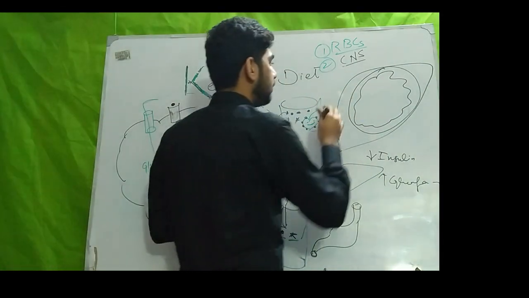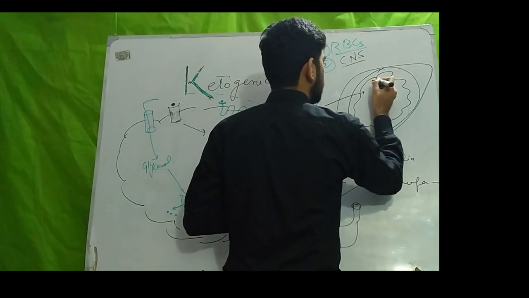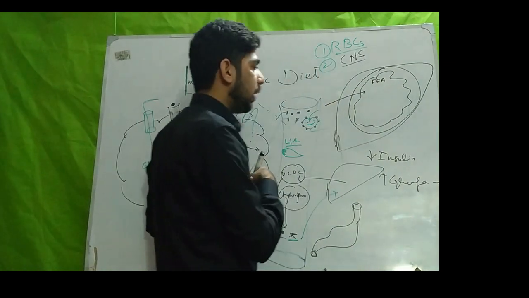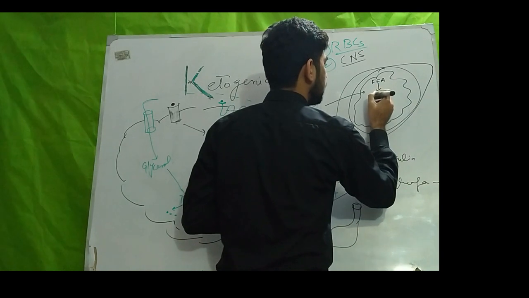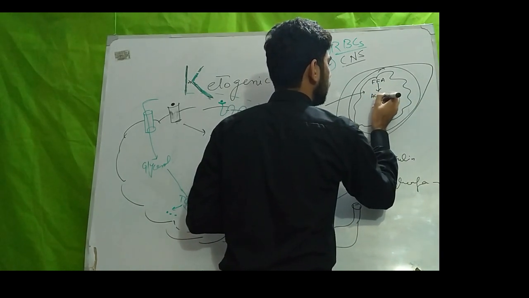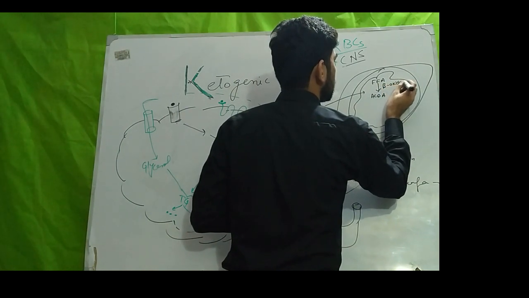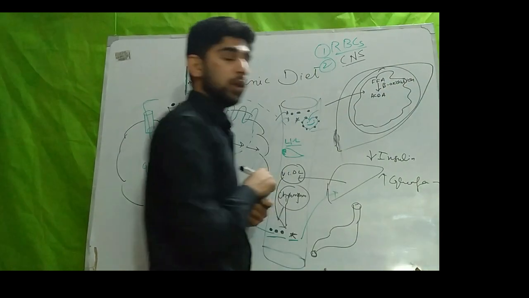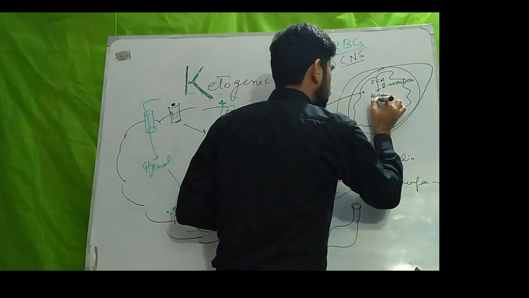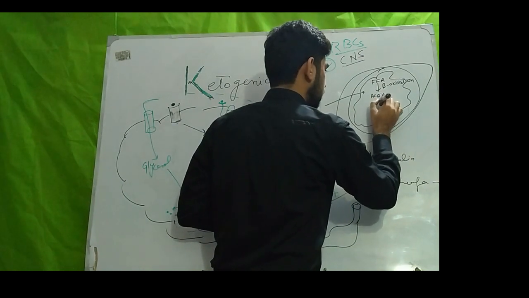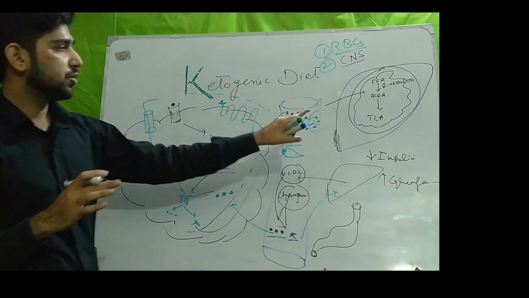As in other body tissues, free fatty acids enter the mitochondria. Through beta oxidation, they are converted into acetyl CoA, and acetyl CoA then enters the TCA cycle, or Krebs cycle, and ATP is generated.